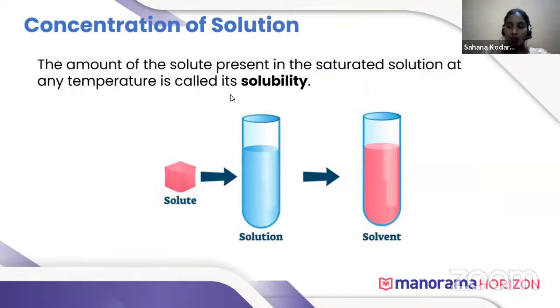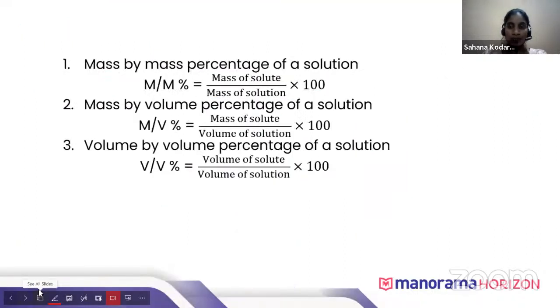So, what is meant by solubility? The amount of solute present in a saturated solution at any temperature is called solubility. Okay. Next, we will move to this part. The concentration of a solution can be calculated by using many formulas. These are the main three formulas that are used to calculate the concentration of the solution.